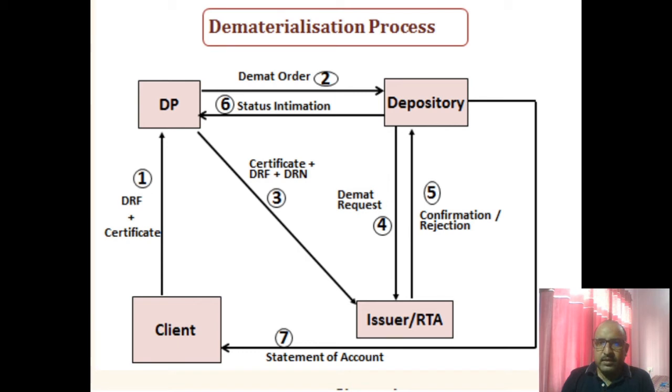Now, as and when the depository requests to dematerialize the physical form of securities, the RTA or issuer will make a preliminary investigation of the original certificates, to check whether they are proper or not. If all the papers and certificates are proper, then the registrar and transfer agent will dematerialize those physical form of securities into electronic form.